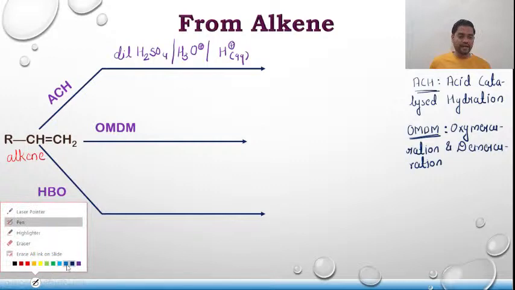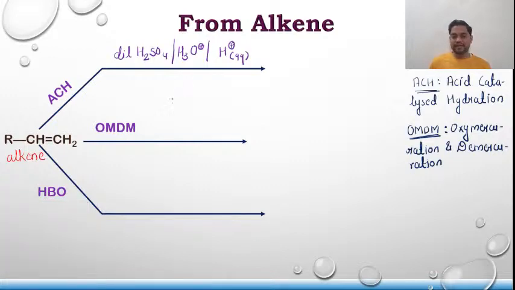First of all, what we add is mercury acetate, Hg(OAc)2.